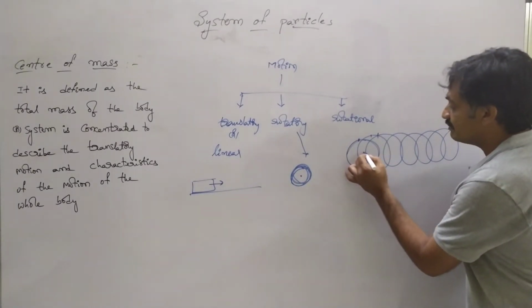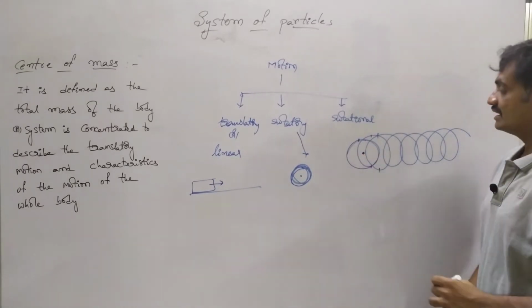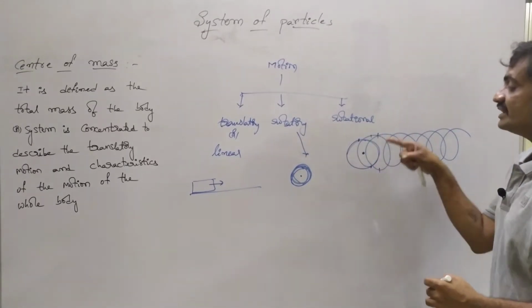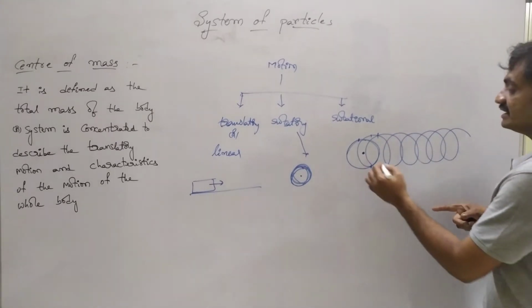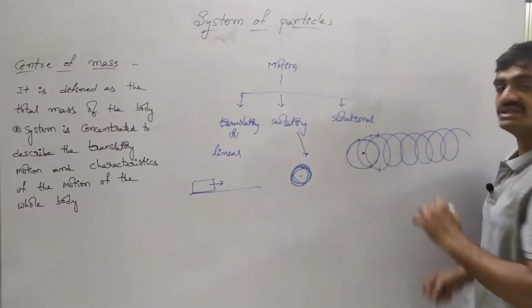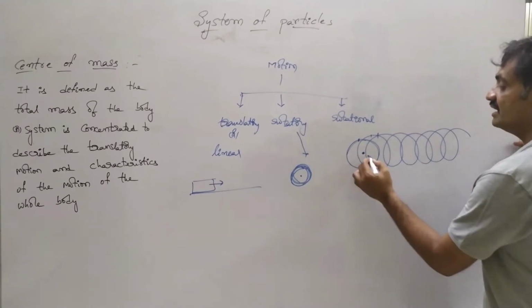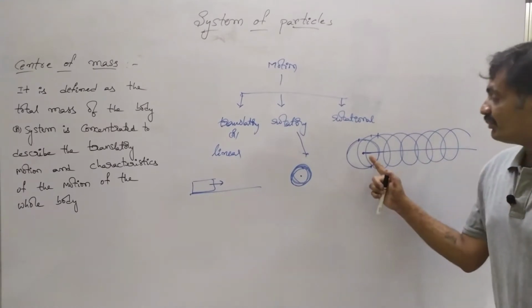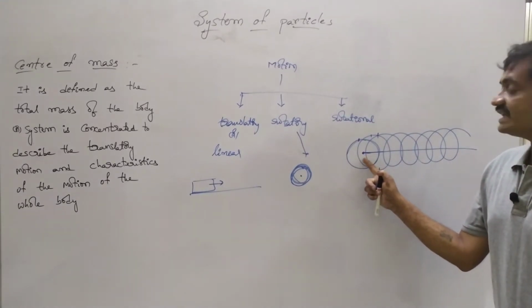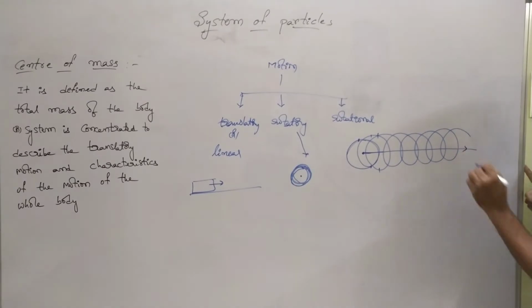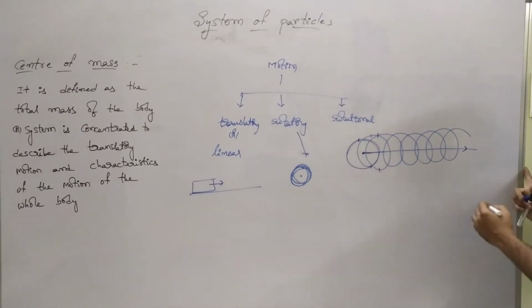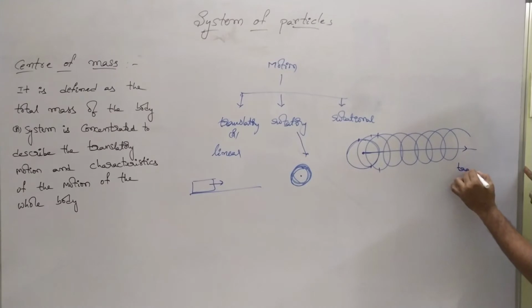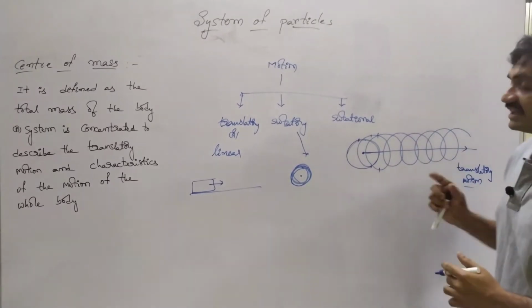Whereas when we consider a particle at the center, since the wheel is moving in a rotational path, observe that this particle is not changing its position. This point is not changing its place. It remains constant throughout the entire path. The point where the body experiences this translatory motion is represented as the center of mass of the body.